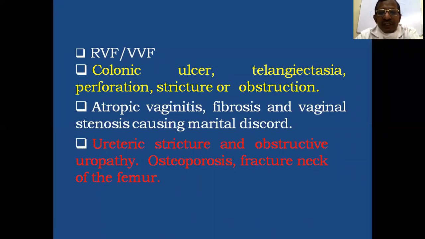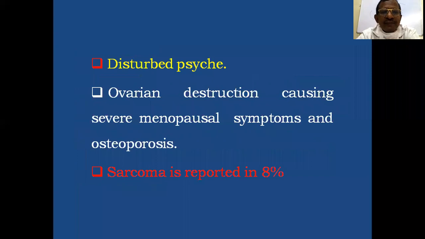In case of radiation fracture, this heals very quickly and properly. Then there may be disturbed psyche or psychology, so the patient should be properly counseled. As there is cancer, the patient's psychology is disturbed, so proper counseling should be done.